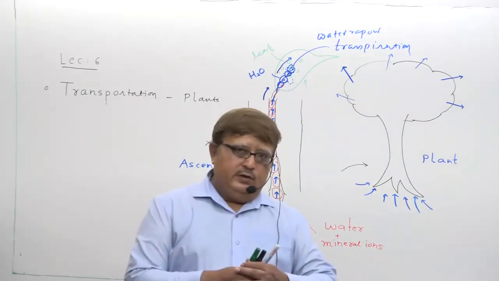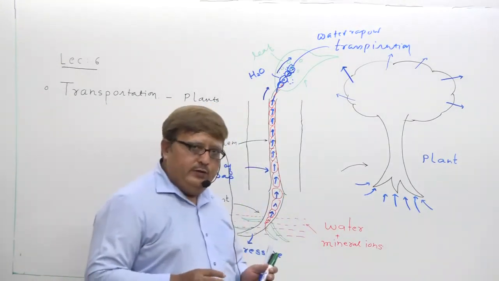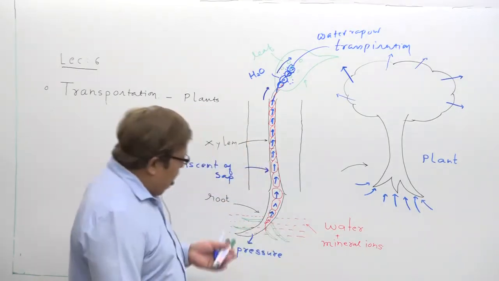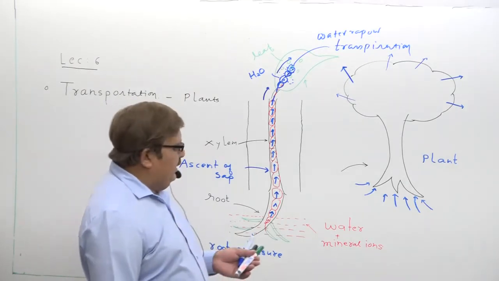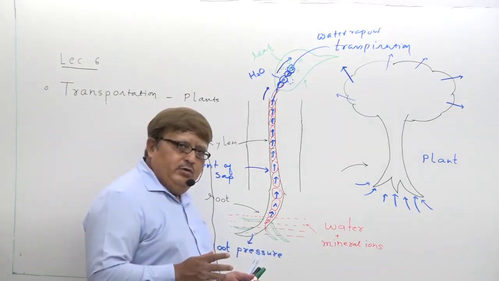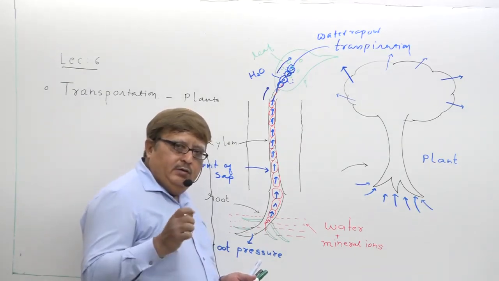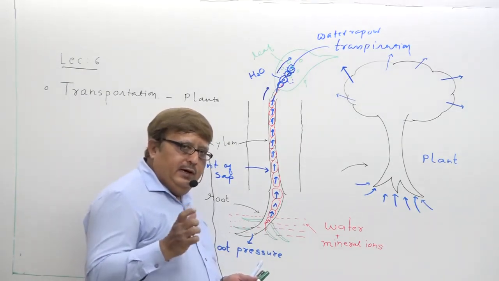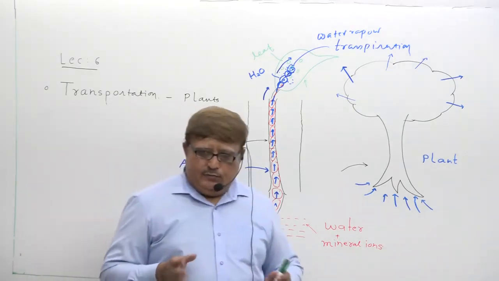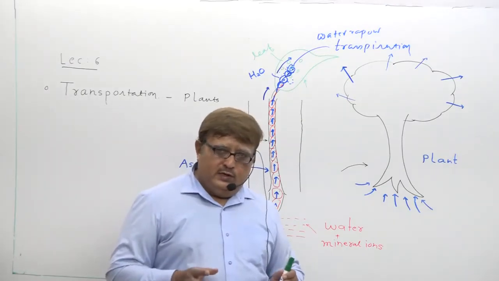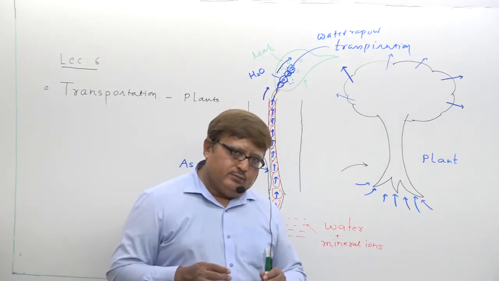So this is clear in your mind how transportation takes place in plants. Understand? This question can be asked many times. It can be asked in 3 or 4 marks. How water and minerals are transported in higher plants, that way the question can be designed. And as per your paper style from last year, there will be questions of 1, 2, 3 and 4 marks.